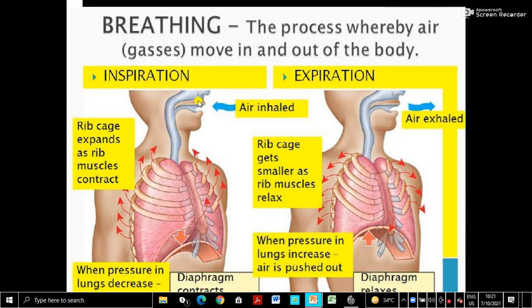You know that the first part of the respiratory system is the nostril or nasal cavity. So the air is inhaled into the nasal cavity. Now how is the air inhaled? Inhalation of air is called inspiration. How the air is inspired into the respiratory system is what we are going to learn in this video.